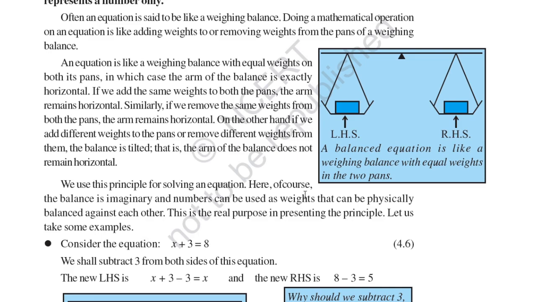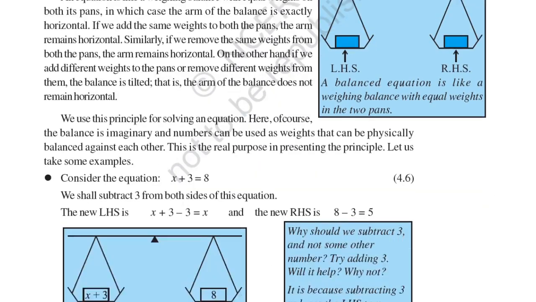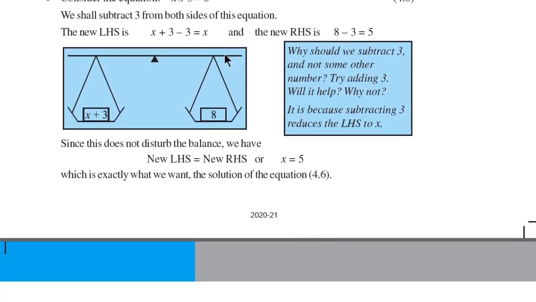Let us take some example. Consider the equation x plus 3 is equal to 8. Now we shall subtract 3 from both sides. So subtracting 3 from both sides, here also and here also. So the LHS became x and the RHS became 5. So you can see x plus 3 and 8. Since this does not disturb the balance, we have new LHS is equal to new RHS, that is, x is equal to 5.